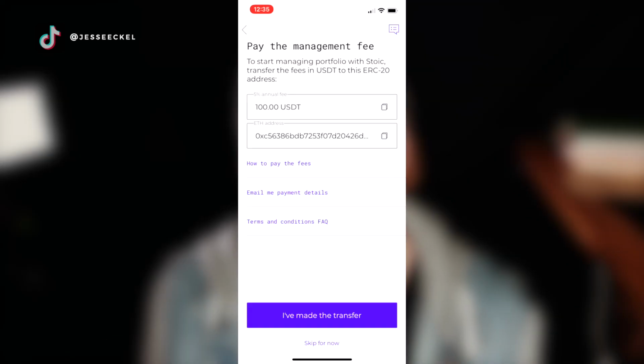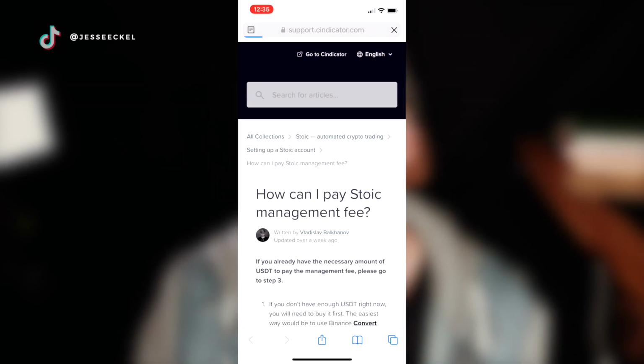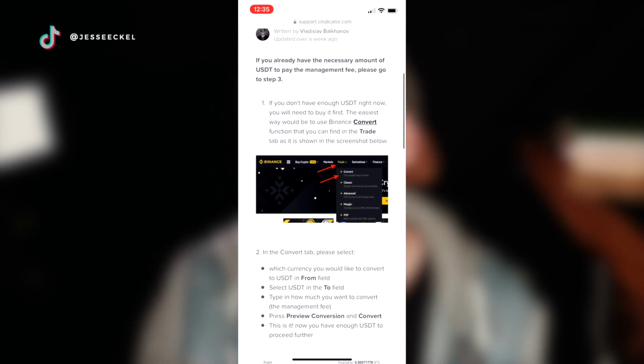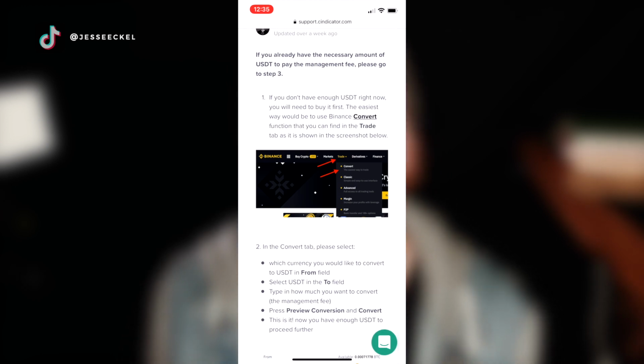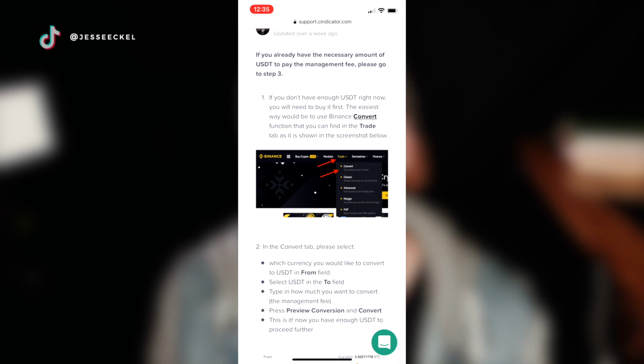Really important to know. So after you set up a Binance account, you're going to have to pay the management fee. The management fee is going to be 5% of whatever you're planning to invest. It'll give you the exact fee you need to pay, and then it's going to give you an address you need to send that fee to, and it wants you to pay that fee in USDT, which is Tether.